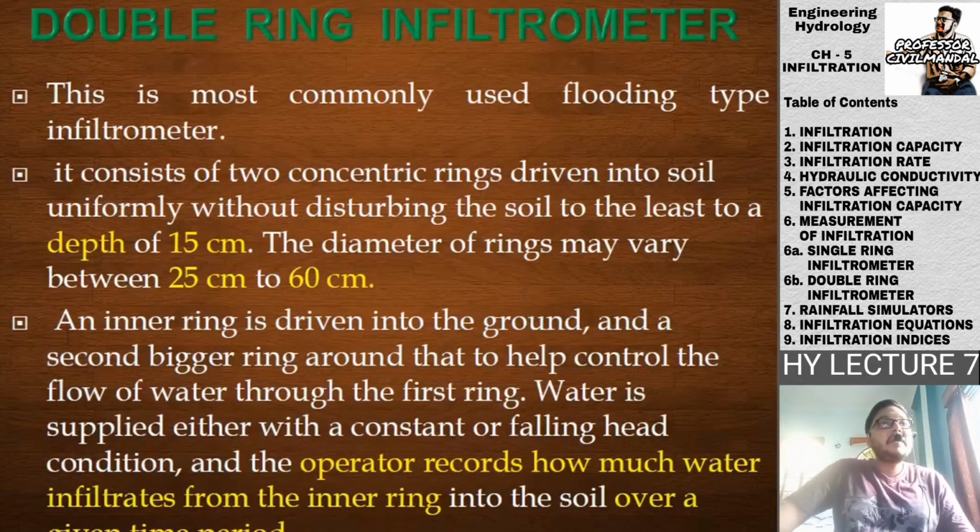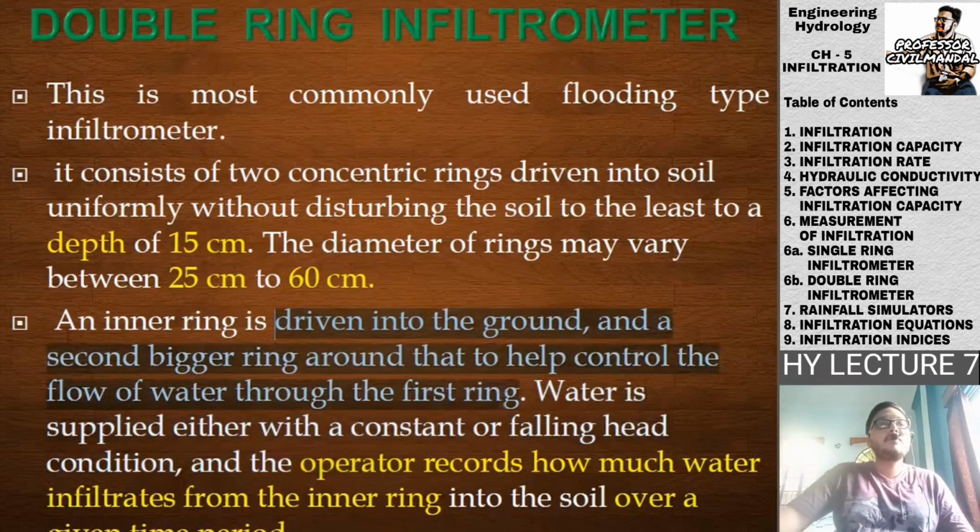Next is the double ring infiltrometer, and this is the most commonly used flooding type infiltrometer. It consists of two concentric rings driven into the soil uniformly, without disturbing the soil, to a depth of at least 15 cm. The diameter of the rings may vary between 25 to 60 cm. An inner ring is driven into the ground and a second, bigger ring around that helps control the flow of water through the first ring.